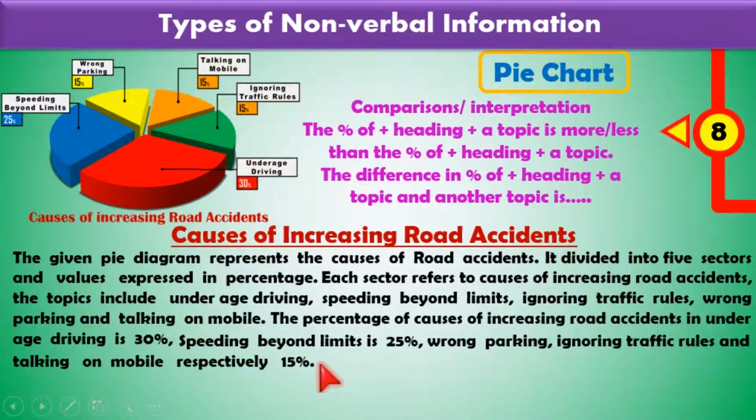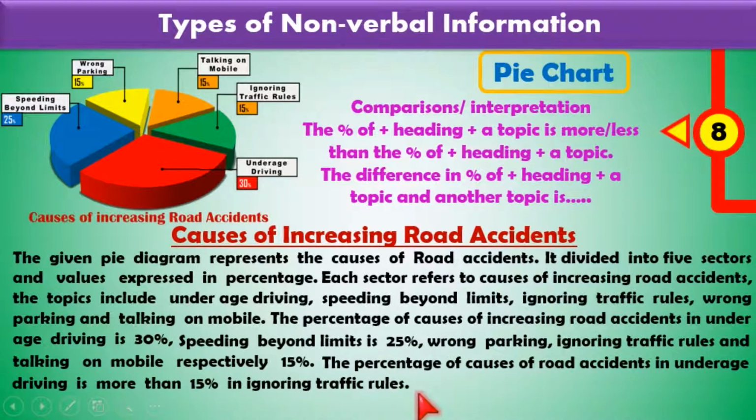So here how can we write that? The percentage of causes of road accident in underage driving is more than 15% in ignoring traffic rules. Look here. Here is 30%. Here is 15. So here is a difference of 15%. Like that you have to write there. Then next is the last part. That is the conclusion.